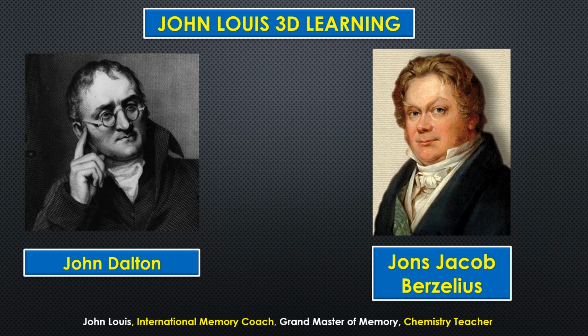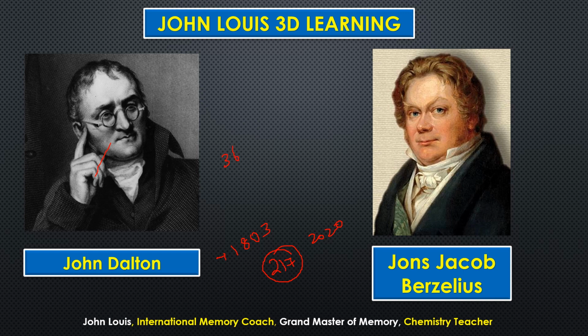That is why Johannes Jacob Berzelius developed a new, different system which is easier, and till date that is what is used. John Dalton developed his system in 1803. Now we are almost in 2020, which means 217 years have gone by.